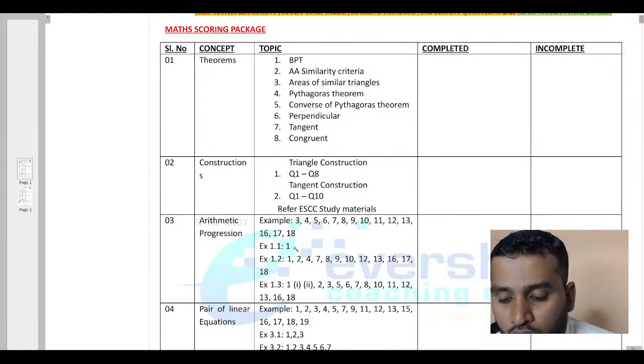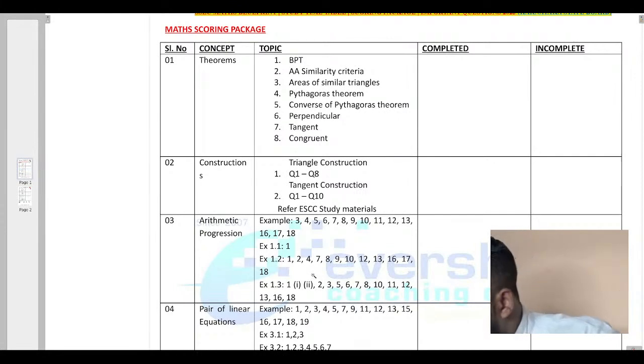Exercise 1.1, solve question number 1. Exercise 1.2, 1, 2, 4, 7, 8, 9, 10, 12, 13, 16, 17, 18. From exercise 1.3, question number 1, sub option 1, sub option 2, 2, 3, 5, 6, 7, 8, 10, 11, 12, 13, 16, 18. So, these are the must questions you need to practice from your textbook. Okay.